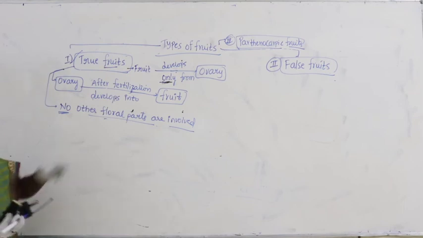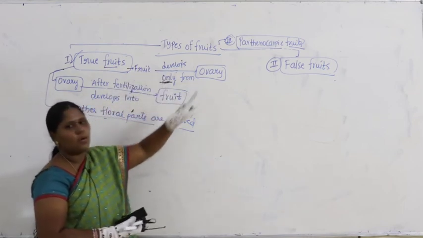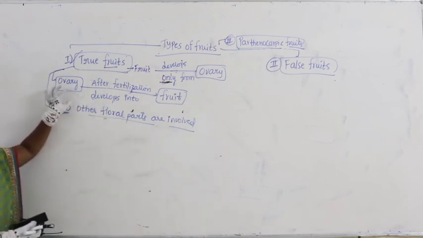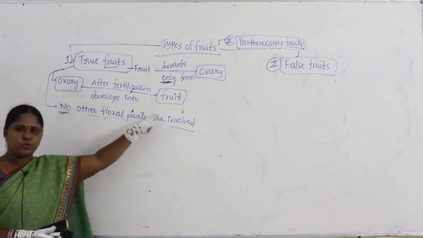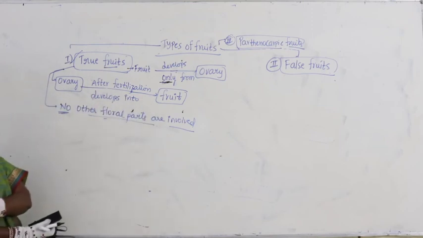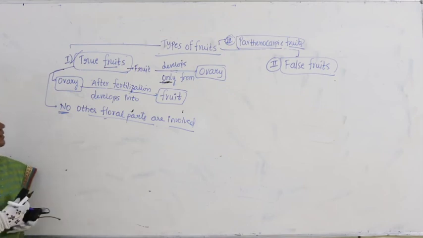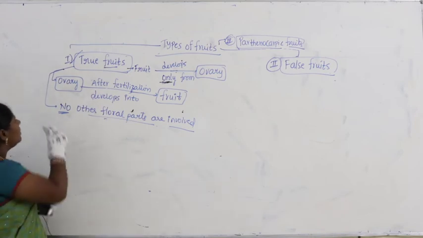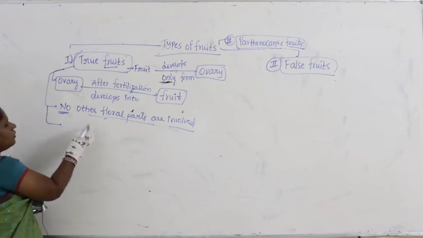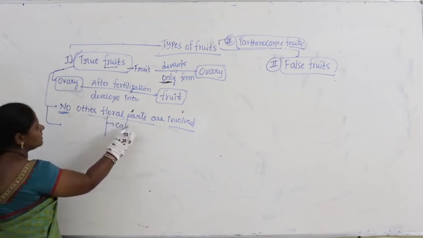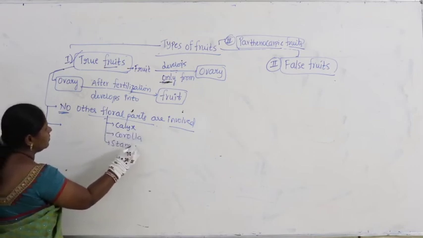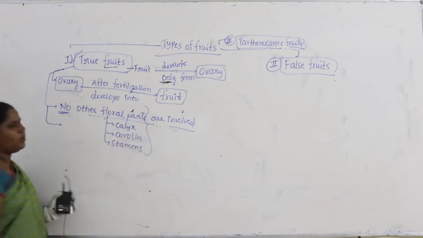So here we are stressing fruits develop only from ovary because no other floral parts are involved, because here the ovary after fertilization develops into fruit. Such type of fruit is called as what? Generally they are called as true fruits. Right. Now when you say the true fruit here, no other floral parts means, for better understanding, you just write down calyx, corolla as well as stamens. So these things are not involved.